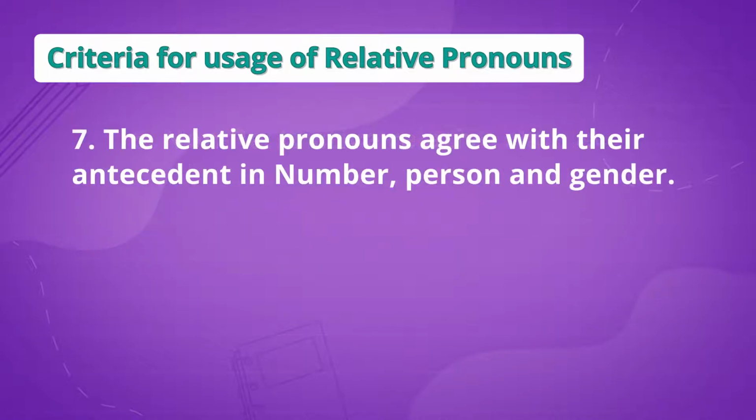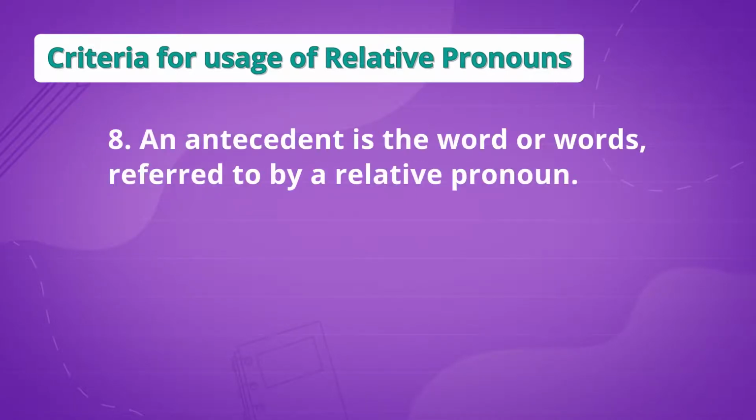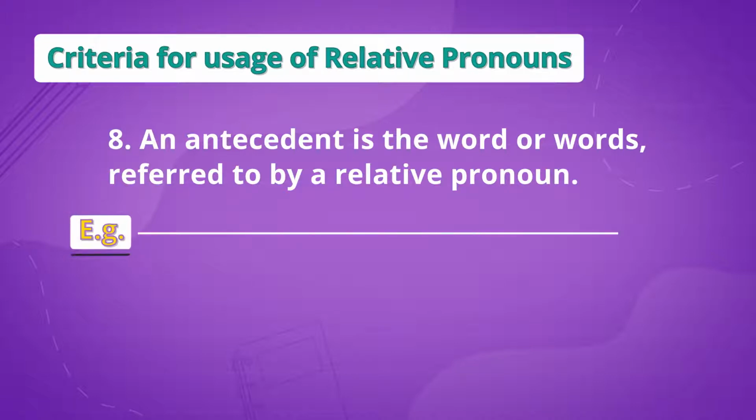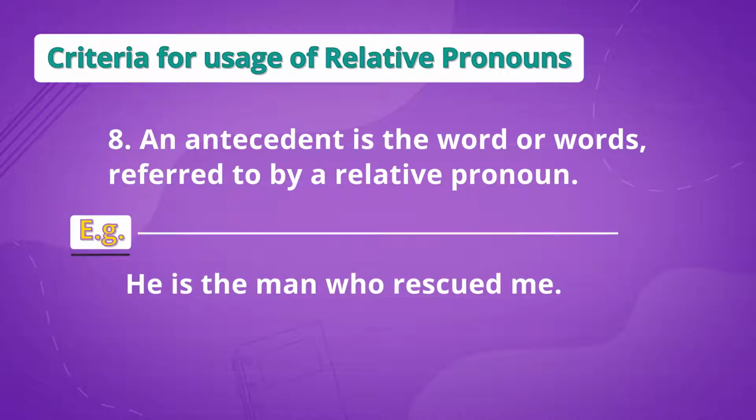The relative pronouns always agree with their antecedent in number, person and gender. Now, what is an antecedent? It is a word or words that are referred to by the relative pronouns. For example, he is the man who rescued me. Here, the noun man is the antecedent of the relative pronoun who. Are you clear with this information?